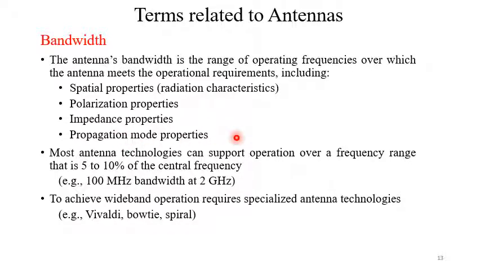Now the bandwidth of antenna. Antenna's bandwidth is the range of operating frequencies over which the antenna meets the operational requirements, including spatial properties, meaning radiation characteristics, polarization properties, impedance properties, and propagation mode properties. Most antenna technologies can support operation over a frequency range that is 5 to 10% of the central frequency, meaning nearly 10 MHz bandwidth at 2 GHz operating frequency.